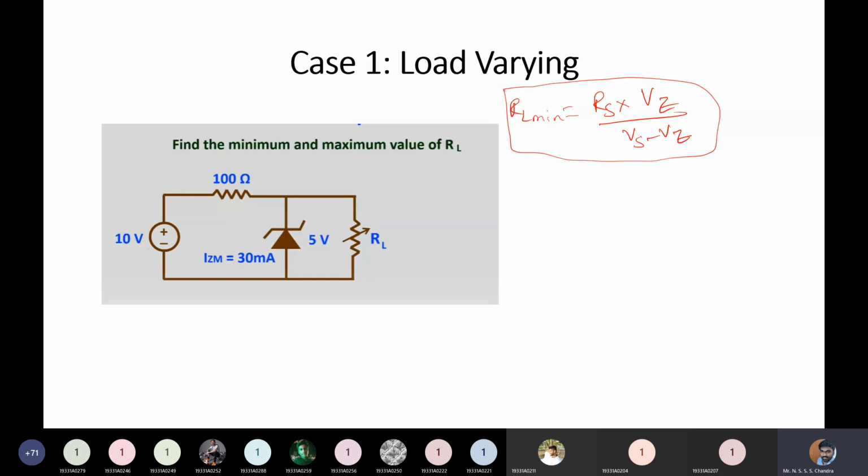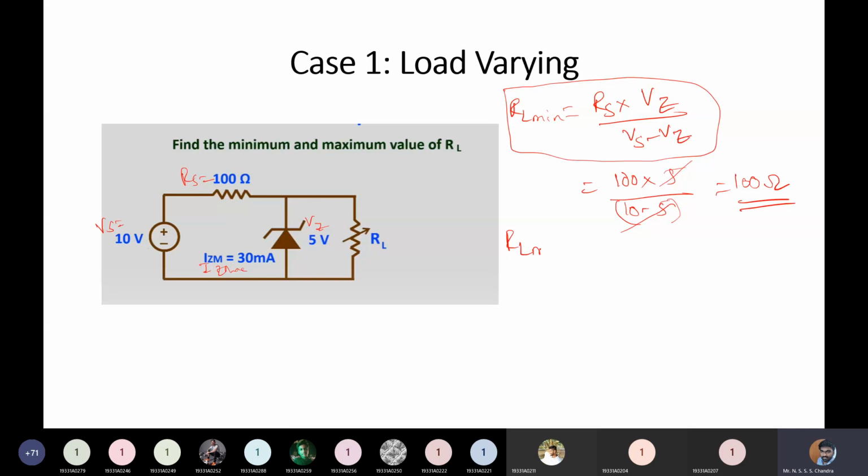So what is your Rs value? Rs value is 100. This is your Vs value, this is your IZ max, this is your Vz. So Rs is 100 ohms into Vz is 5 volts divided by Vs minus Vz, 10 minus 5. So 5 gets cancelled. So RL minimum is 100 ohms.